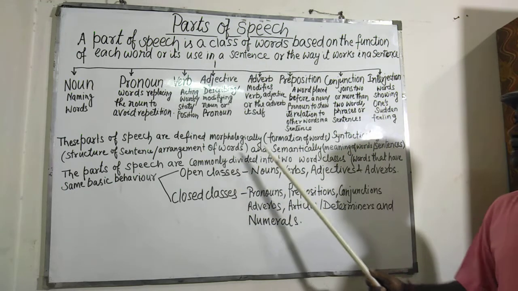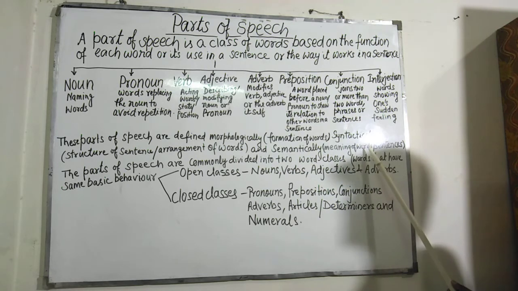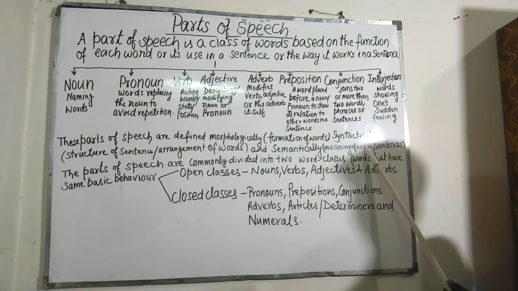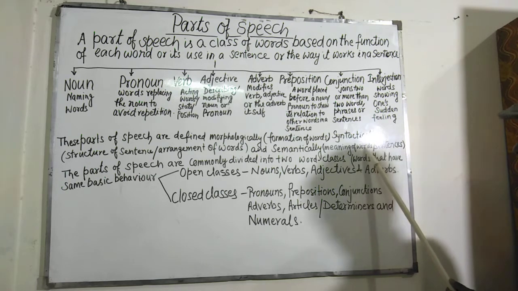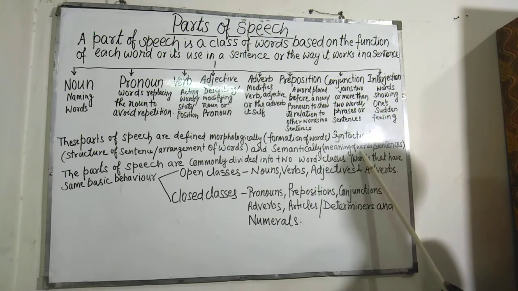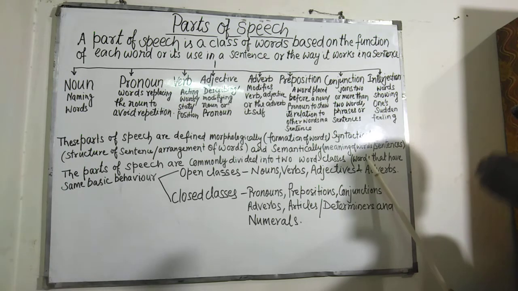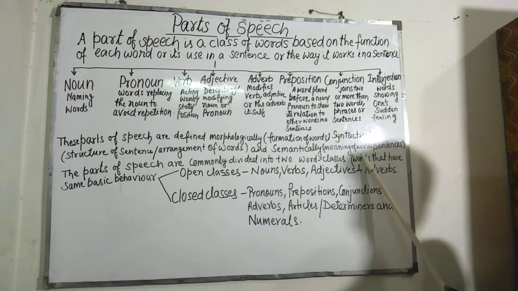And the third one is semantically. That means meaning of words. What does a particular word mean in that particular sentence? For example, we have to remember there are certain words which can be used as noun, which can be used as verb, that means in different parts of speech.